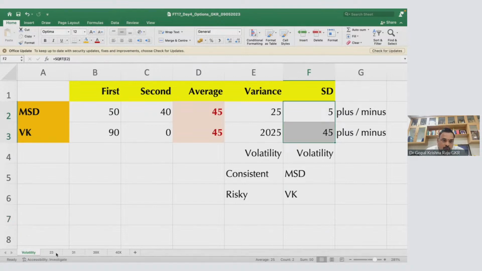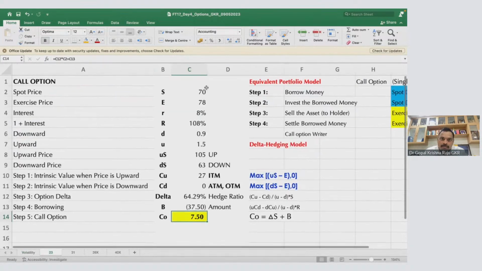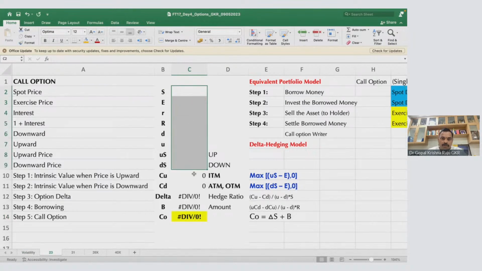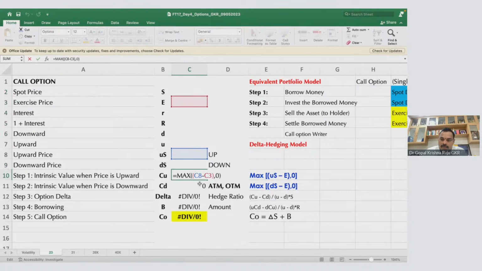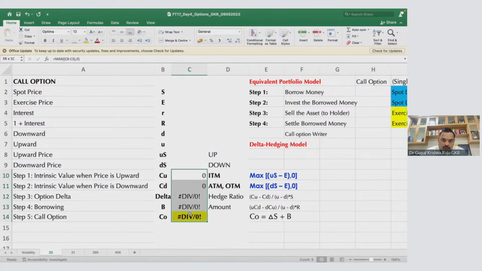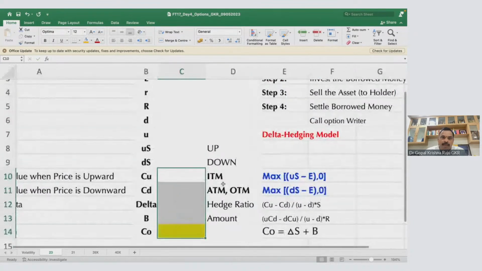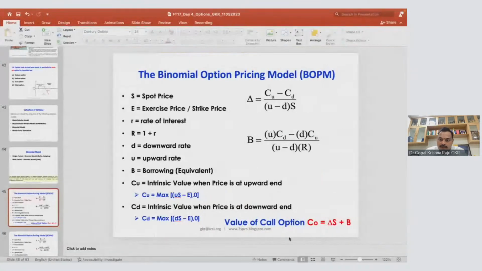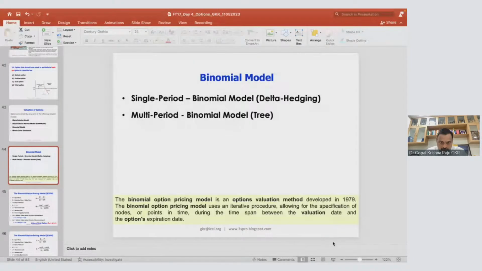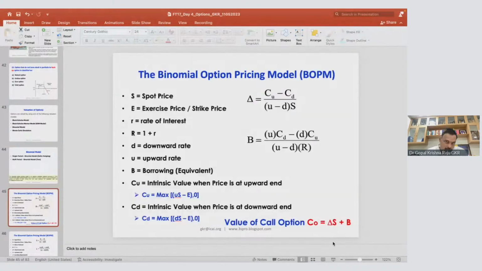Now I am taking you to a call option. Look at this. So what I will do, I'll remove this. These are all the formulas, so I'll just remove the formula also. I'll just explain this concept of call option valuation with respect to the binomial model. Now what is this binomial model?